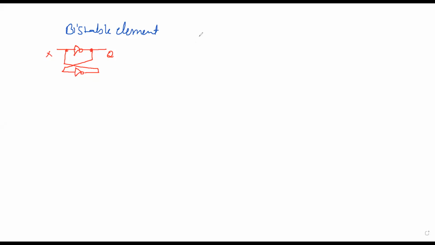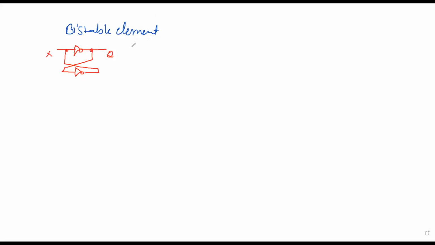In monostable, the name indicates that mono is a single stage. So a single stable state, and it goes to a quasi stable state for a certain amount of time when you trigger it, and again comes back to the stable state. Bistable keeps on changing between two stable states.